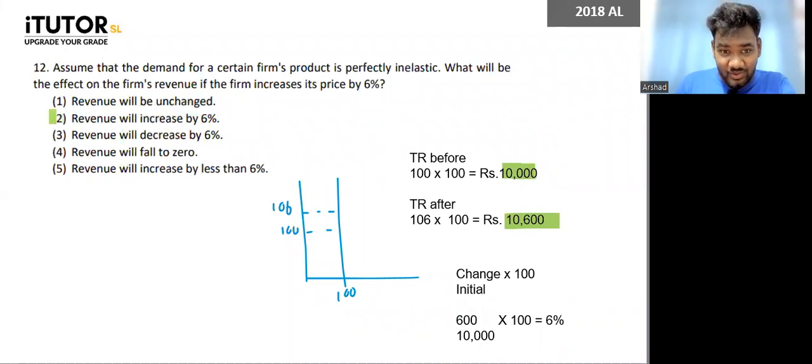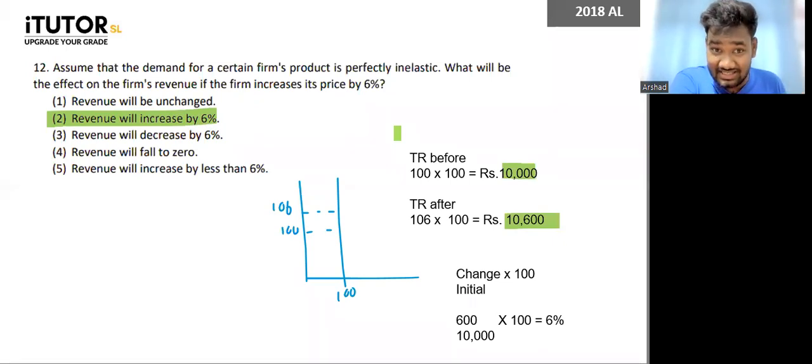How many of you can do this question without doing any calculation? With your logic, you can figure it out. That is the ideal level. You don't have to do numbers for this case. You don't have to put this 100, then 106. That is not needed. I'm just putting this for the ones who are not very sure, to explain this to you. So ideally, you should be able to figure this out without doing any calculation.